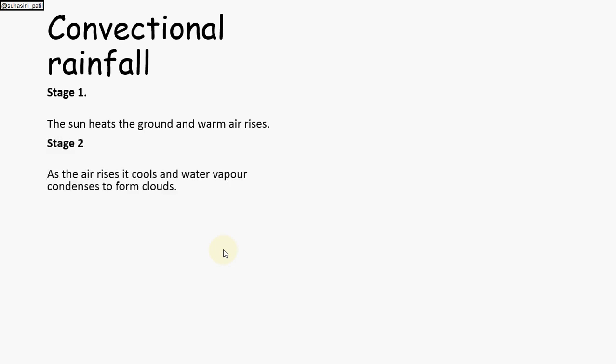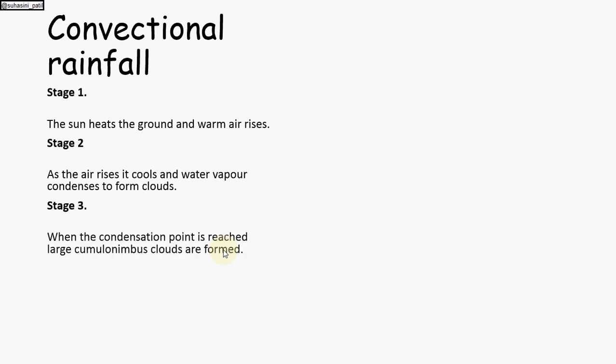The rain caused by the process of convection is called convectional rainfall. To understand more about convectional rainfall, there are different stages. In the first stage, the sun hits the ground and warm air rises. In the second, as the air rises, it cools and water vapor condenses to form clouds.